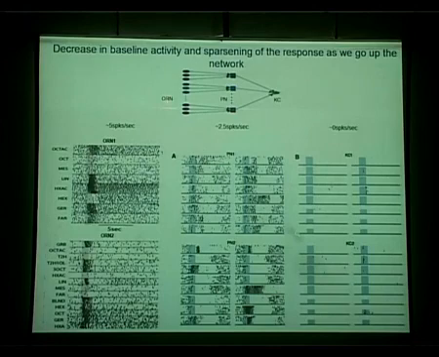What could be the reason for the system to be arranged like this? You have to notice a convergence. A large number of receptor neurons expressing the same receptor type converge onto a particular projection neuron, and then many of such projection neurons converge into the calyx. First of all, we have to see whether this activity in the projection neuron is caused by the baseline activity in the receptor neuron. So somehow we have to lesion these and see whether we can stop this baseline activity. And then we try to argue from a modeling perspective, a detection perspective of the Kenyon cell, whether it makes sense to have an arrangement like this.